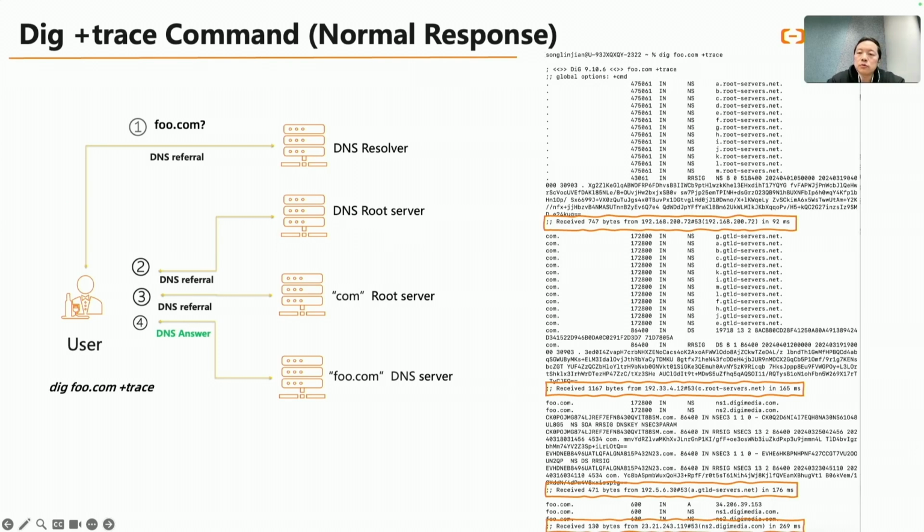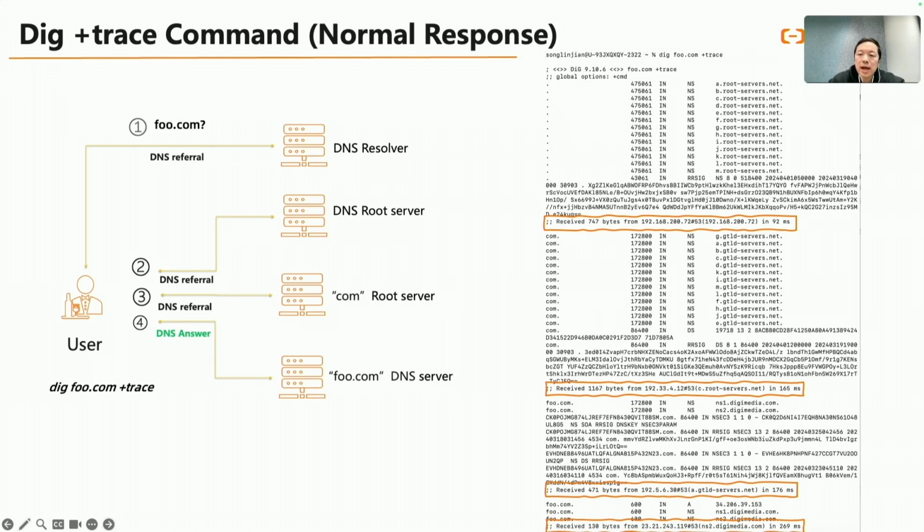Okay, that goes through the process of how we debug the problem. Firstly, we use the dig command. The command with the trace option can mimic what a DNS resolver does when it looks up a domain. It starts at the root server and then queries the next level of domain name servers, and so on until it reaches the authoritative name server for the domain.